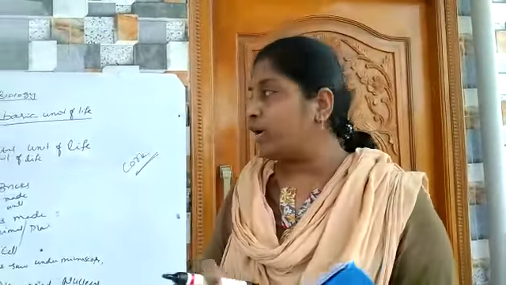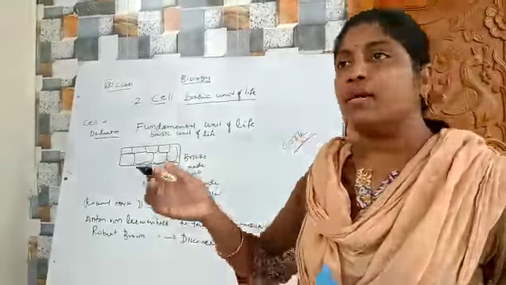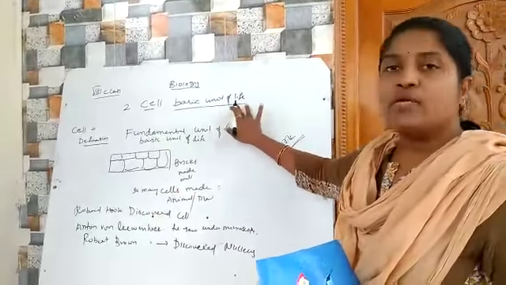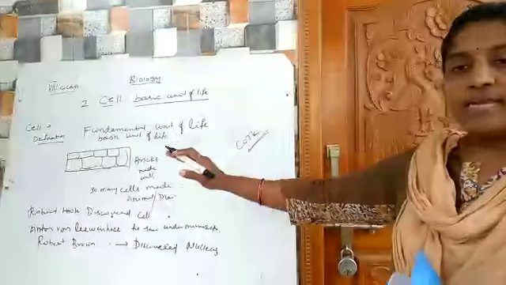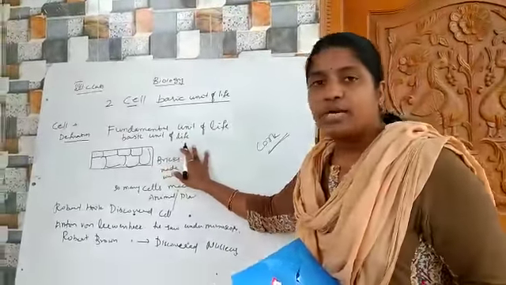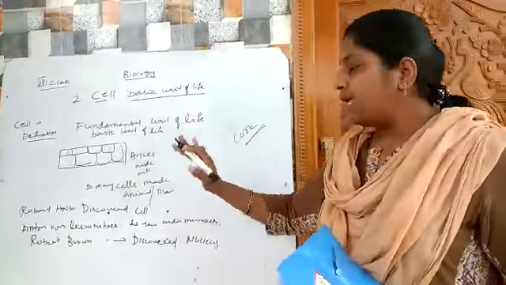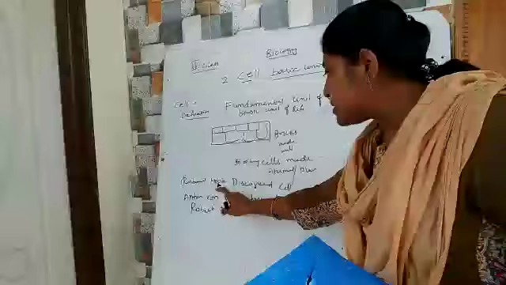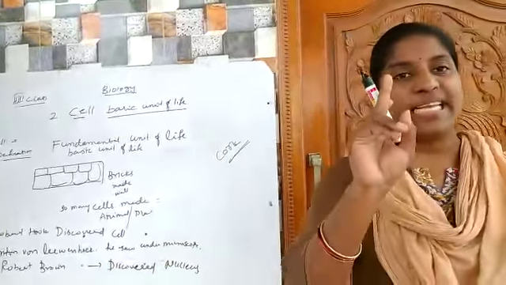Once again I am going to repeat this. The first lesson is already over, and I already gave questions and answers also. Our second lesson is the cell, the basic unit of life. What is the definition of the cell? Already I told you, a cell is a fundamental unit of life. One example I gave you: so many bricks make a wall. Like that, in our body, in animals, and in plants, so many cells are present. Robert Hooke discovered the cell. He was a British scientist.